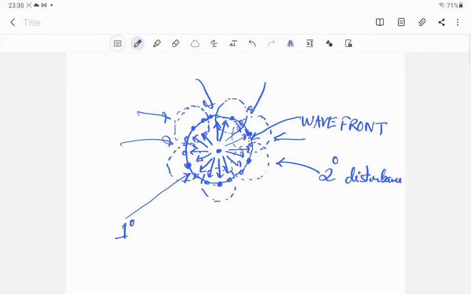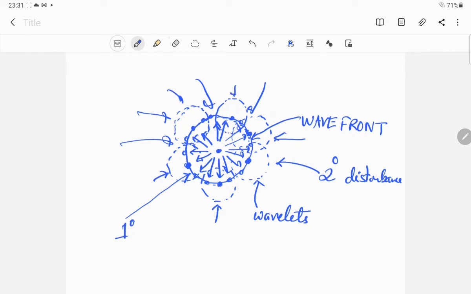You see, this is the point of secondary disturbance. So this particular is called wavelets. Secondary disturbance is also called wavelets. So this is also wavelet, this is also wavelet, all these things are wavelets.